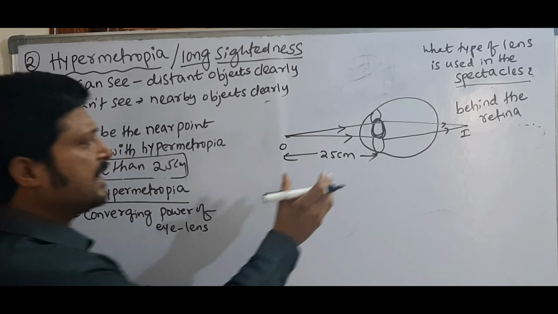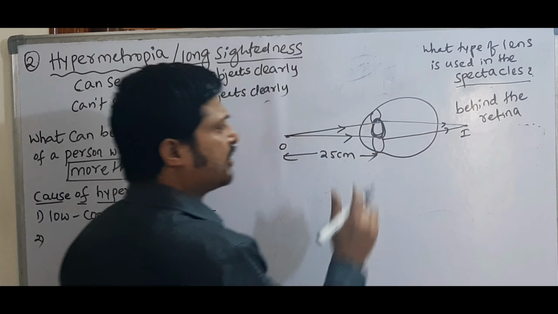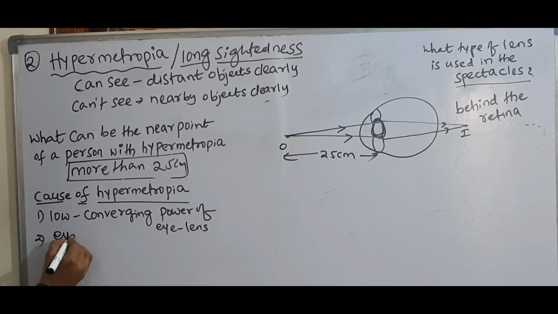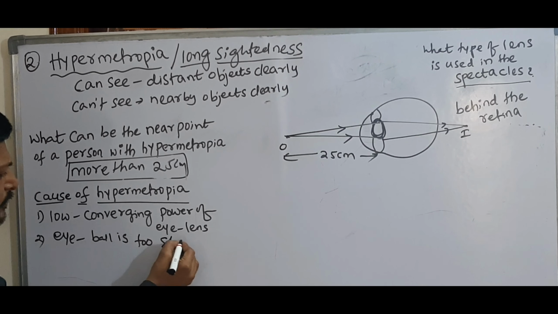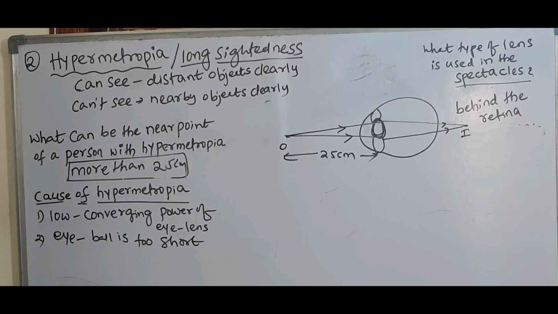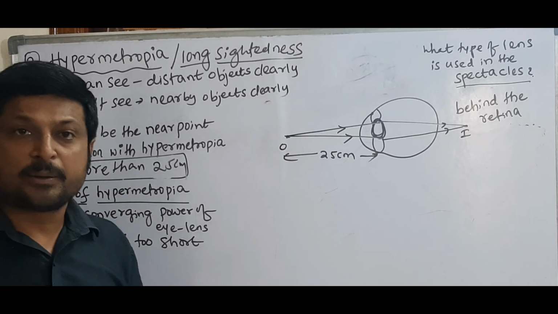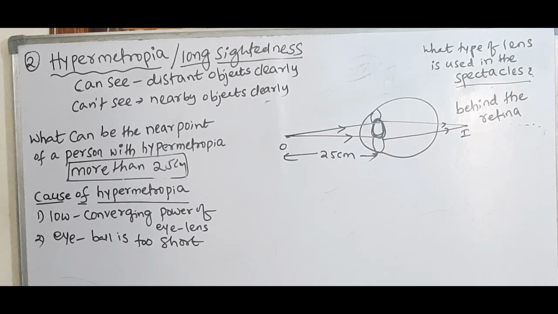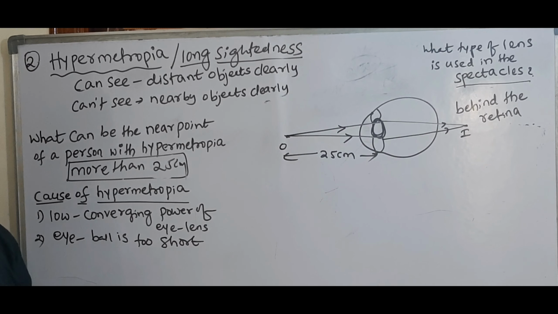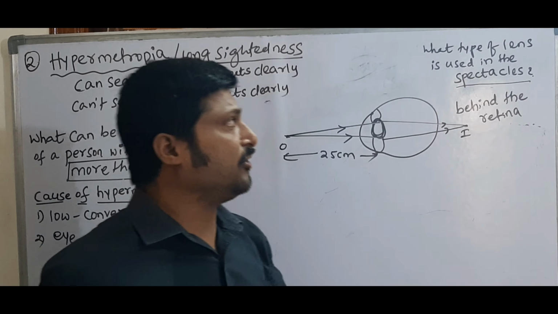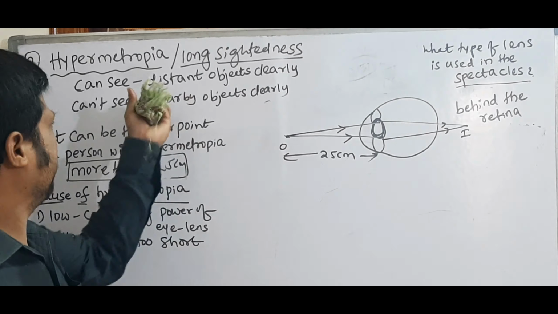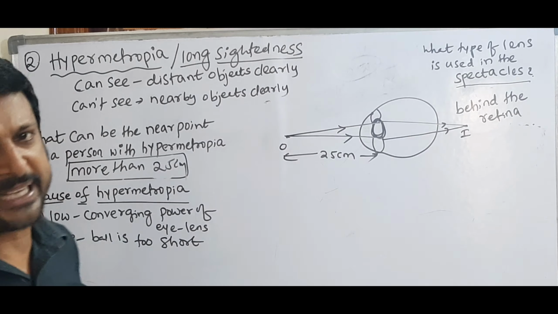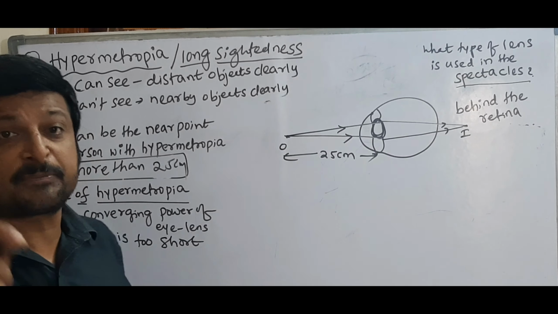Next, the eyeball is too short. Sometimes in some persons the eyeball is too short. So these are the reasons for hypermetropia. Then correction. How you can correct the hypermetropia and what type of lens is used in the spectacles. So here for defects, definitely we have to use spectacles. But what type of lens is used in the spectacles?